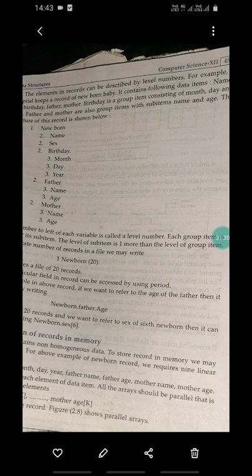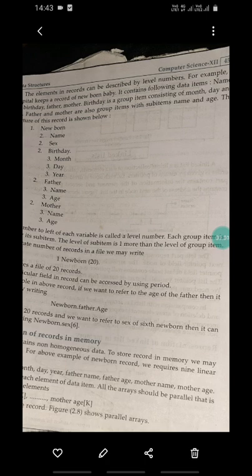For example, a hospital keeps a record of newborn babies. This is the database which stores the newborn baby data. It contains the following data items: name, sex, birthday, father, mother. Birthday is a group item consisting of month, day and year. Father and mother are also group items with sub items name and age. The structure of this record is as follows.